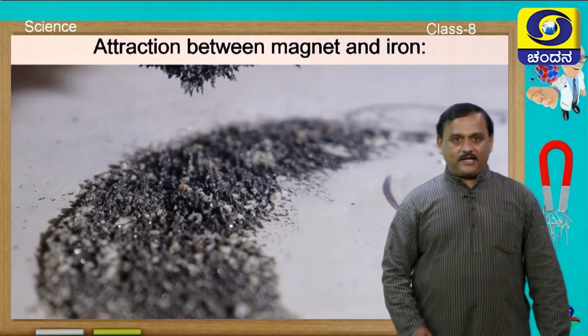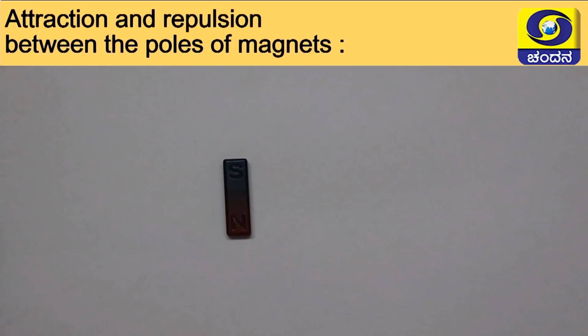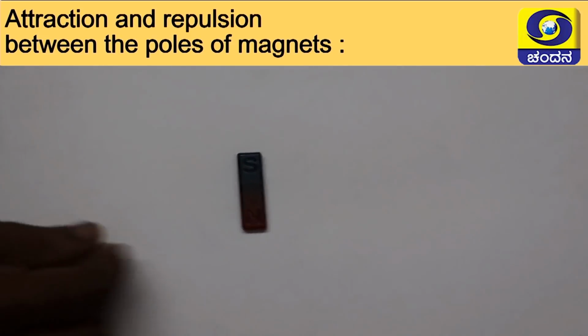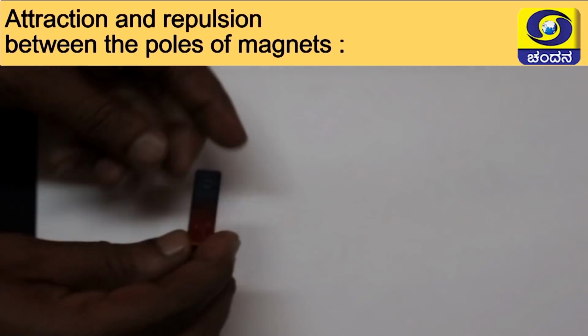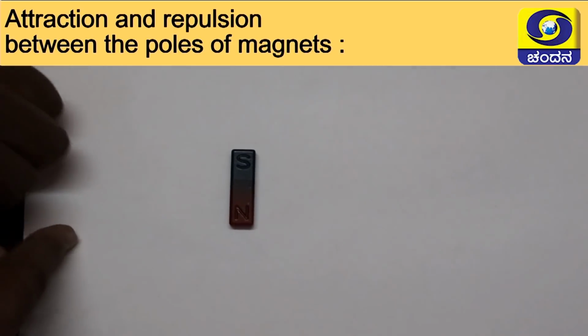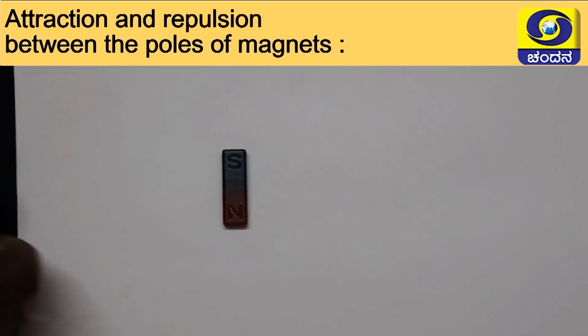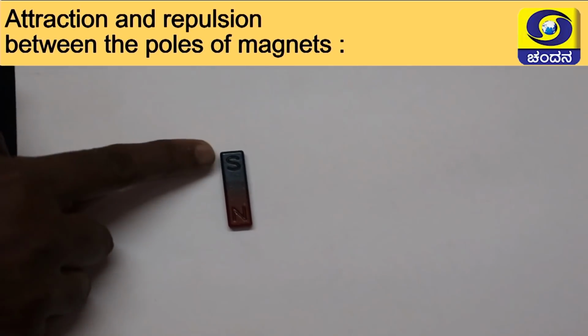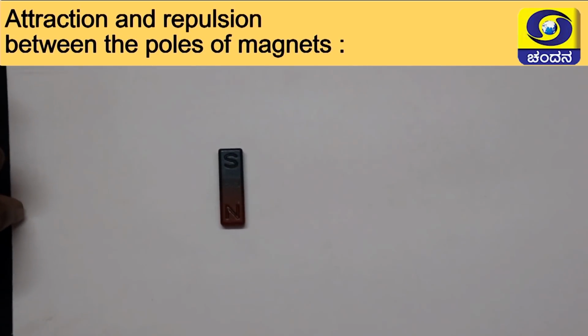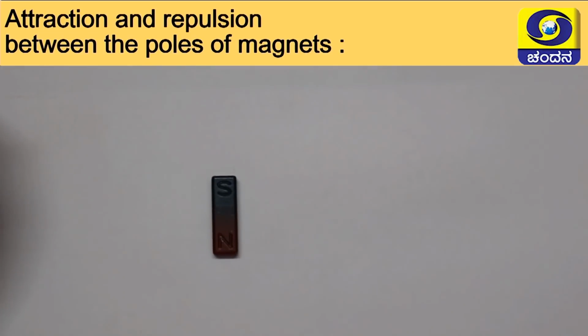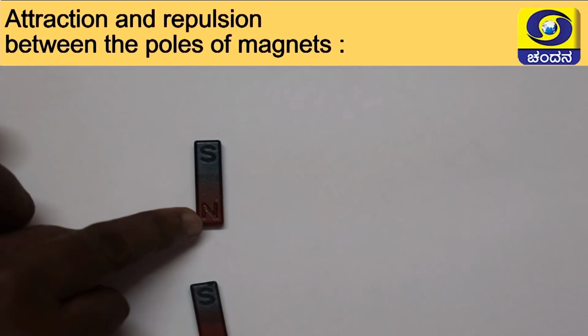We have another activity. Here is a bar magnet. You know, a bar magnet has two ends. One is the north pole, another is the south pole. When I bring north pole towards the north pole, there will be a repulsion, and when I bring south pole near north pole, there will be attraction. This you can play on your own with two bar magnets.